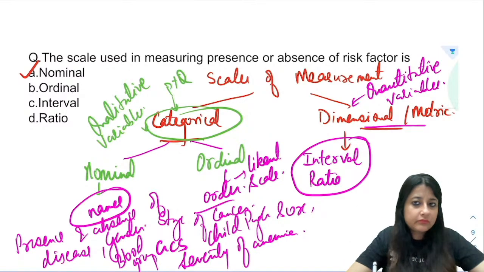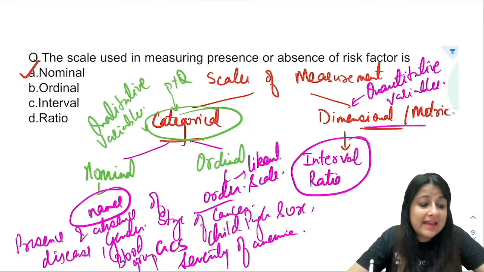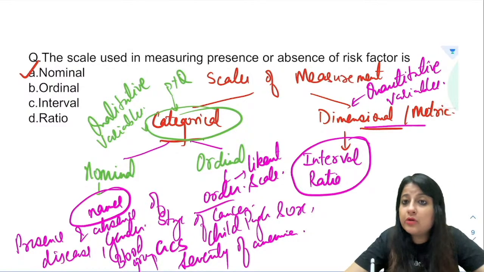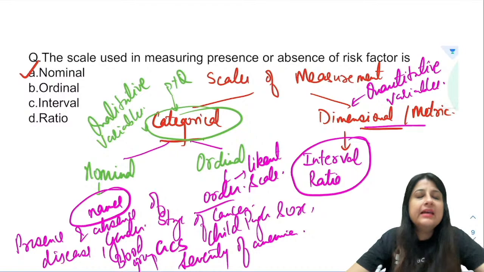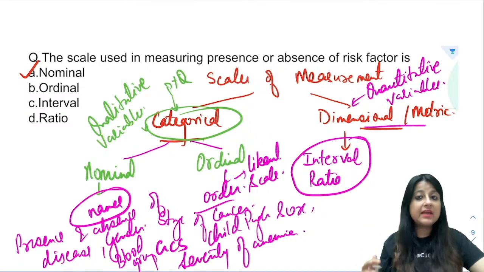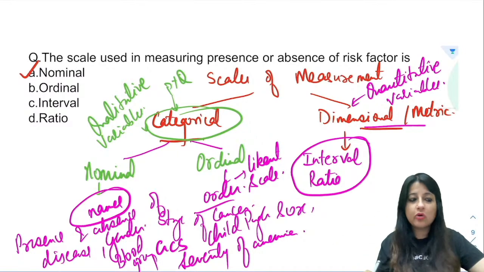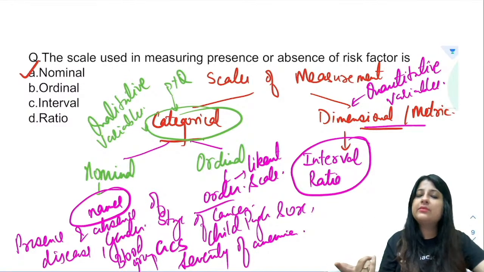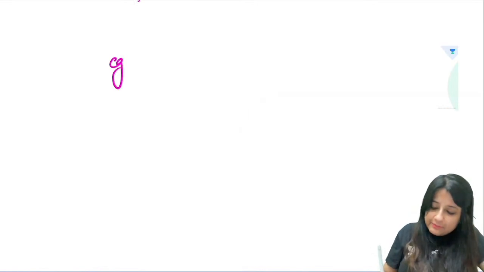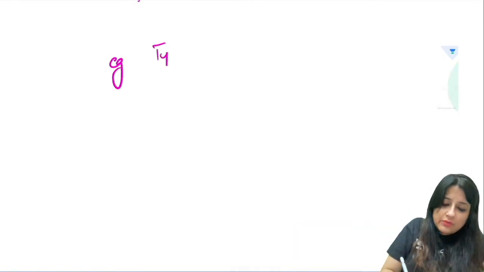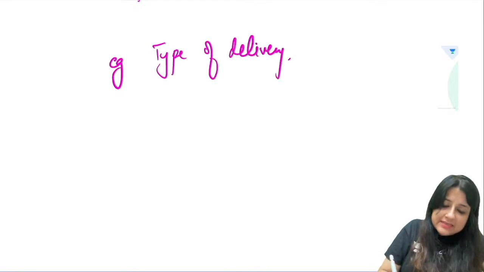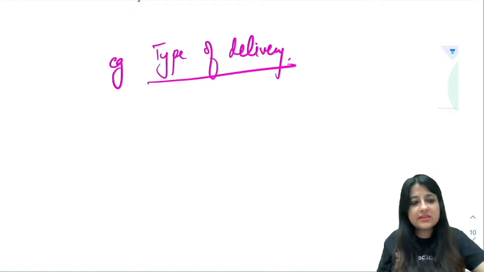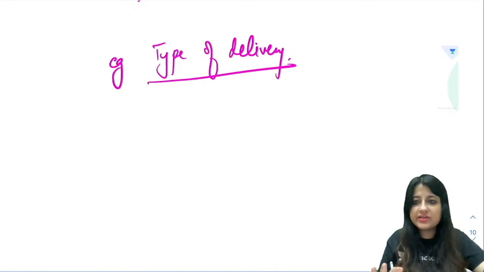Got it? Now pain, visual analog scale. If you talk about visual analog scale, that is for pain severity. You can grade, you can put pain in an order. So that becomes your ordinal. Just think, wherever you can put in an order. Now suppose I'll give you an example. If I give you type of delivery, what will you say? Type of delivery. Now is it quantitative or qualitative? Of course it's qualitative because we cannot measure it in any unit.